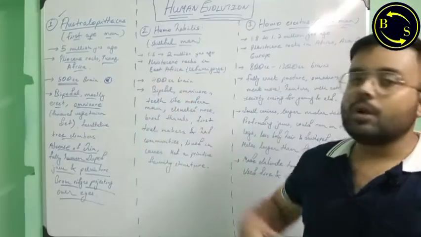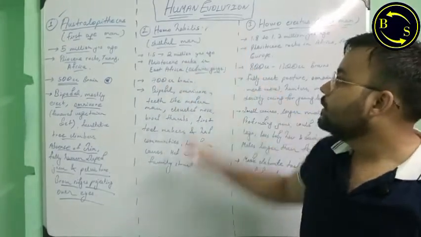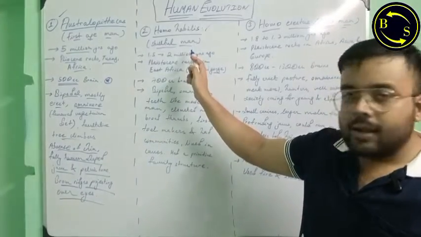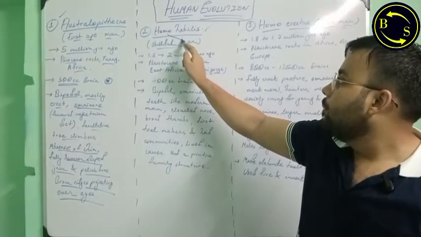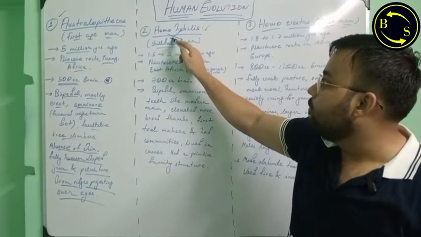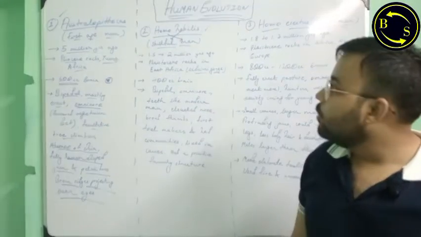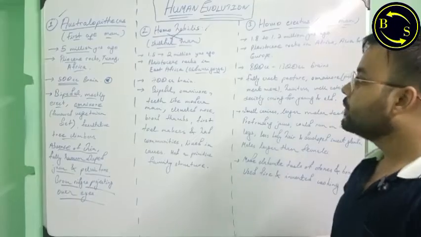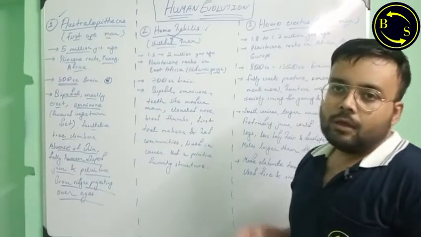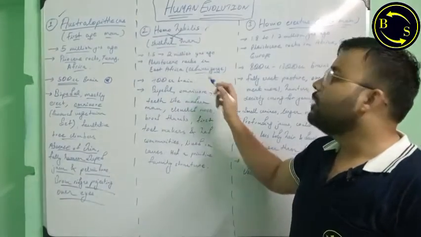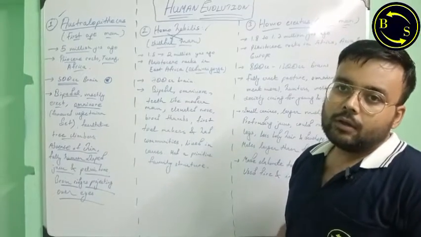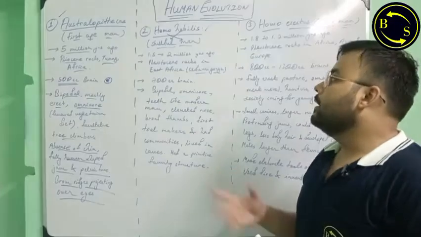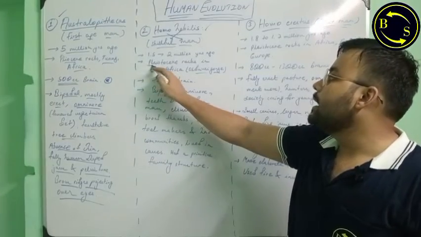The next phase of human evolution is the Homo habilis. They are known as skillful man. Homo means man, and habilis means skillful. So, skillful man. Okay. They lived 1.5 to 2 million years ago in East Africa. Their fossils were found in the Olduvai Gorge in Ethiopia near the Rift Valley. Okay, in East Africa, and they were Pleistocene inhabitants.